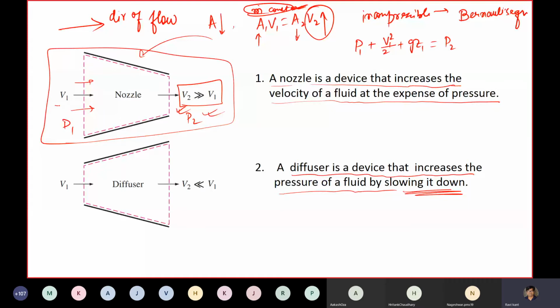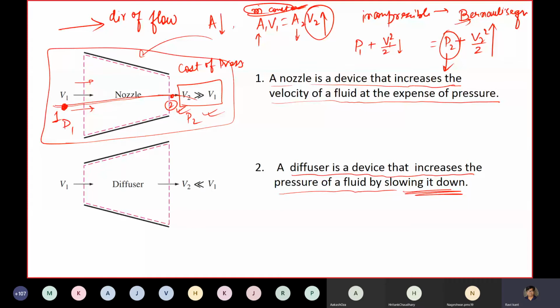So again here, let's suppose I am ignoring gZ because there is no height change, but velocity becomes higher here and lower here. So in order to keep things equal, your pressure has to go down, to keep things conserved according to Bernoulli's law. So a nozzle, at the cost of pressure, increases velocity, whereas a diffuser increases pressure.